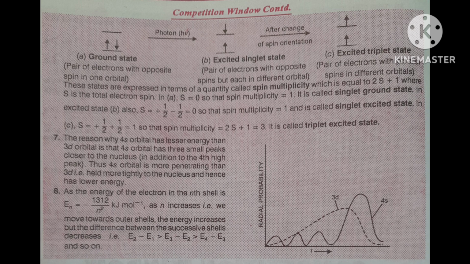That's why it is very close to the nucleus. Thus 4s orbital is more penetrating than 3d. 3d is far. 4s orbital is held more tightly to the nucleus and hence has a lower energy. Correct? Because it is close.